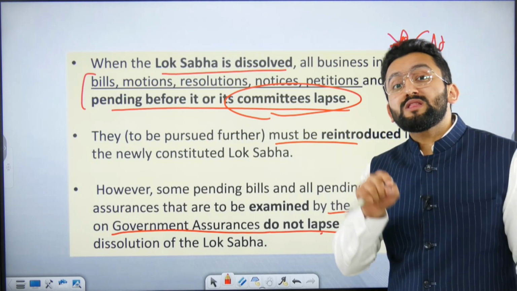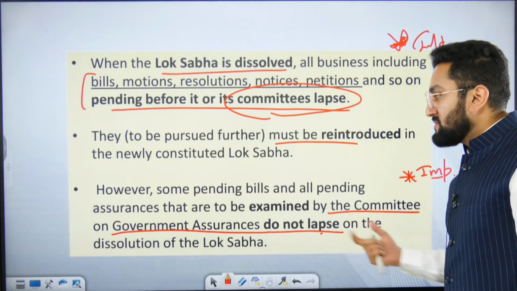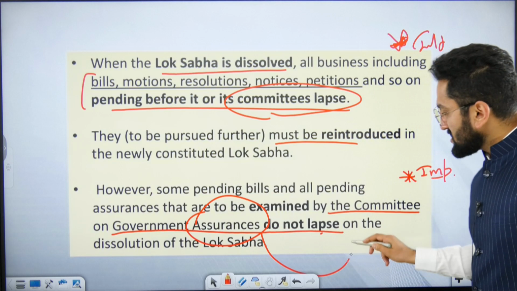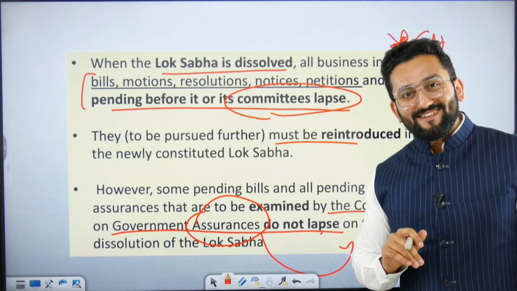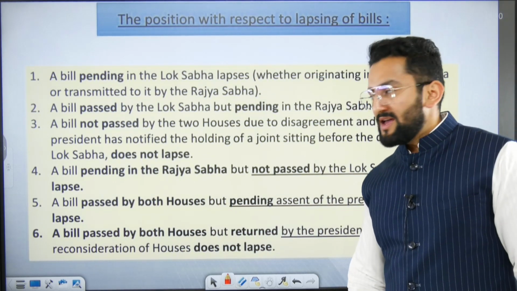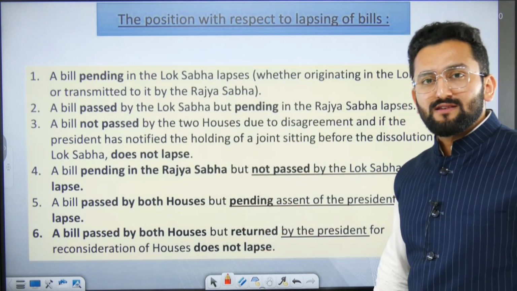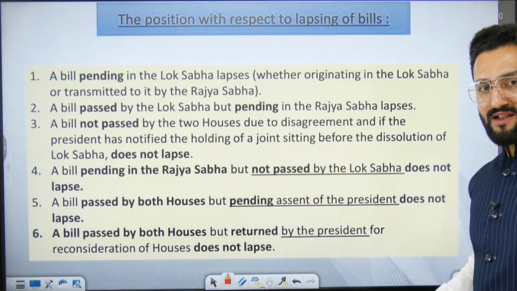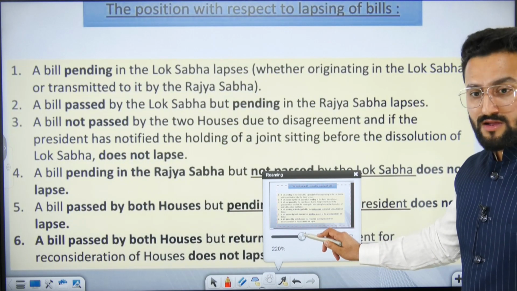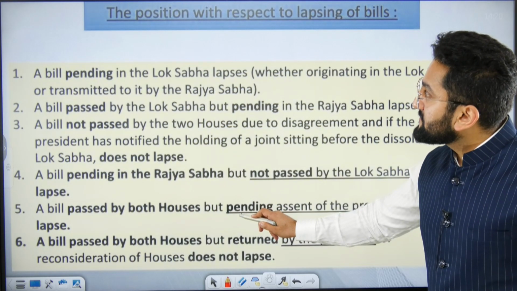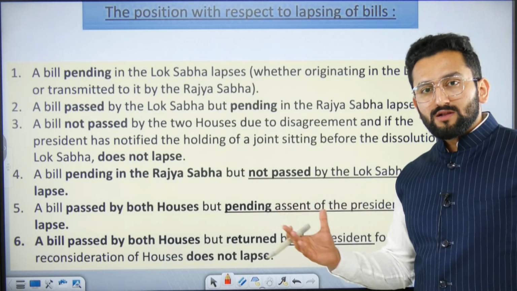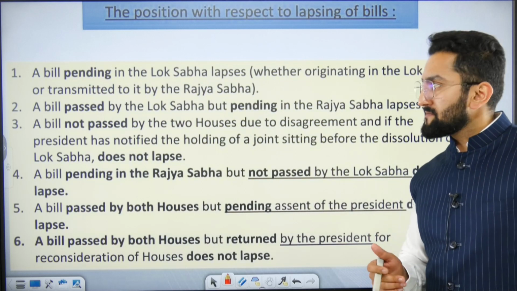If the bill was not with Lok Sabha, it was with the Committee on Government Assurances. So you can easily remember, oh, assurance means this is giving assurance that it is not going to get lapsed. Okay, you can remember by this trick. Now, the position with respect to lapsing of bills. Many students get confused in these cases. Just read them, and then I'm going to simplify them for you. Just read it. I think these are visible on the screen. Some students might be watching through mobile, and those who are not able to read it in a comfortable manner, they can just open their Lakshmikant.